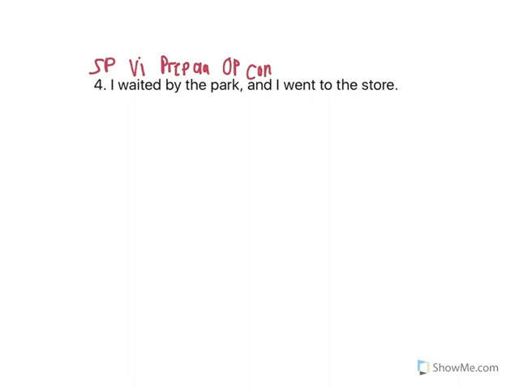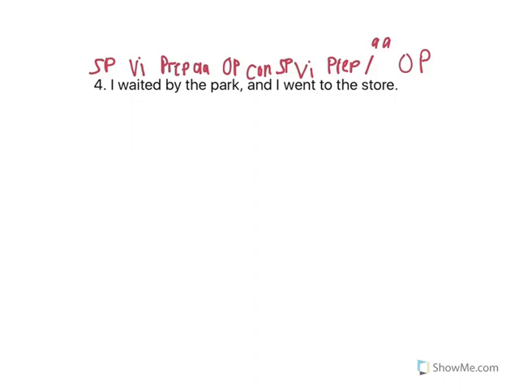And here in the second clause, we have subject pronoun is I. I is the subject here, doing the action. The action that's happening is went. So we know that's going to be a verb. It's going to be a verb intransitive. And then again, we have a prepositional phrase marked by the preposition, which is to, and our object of the preposition, which is store. Then the is going to be an article adjective.